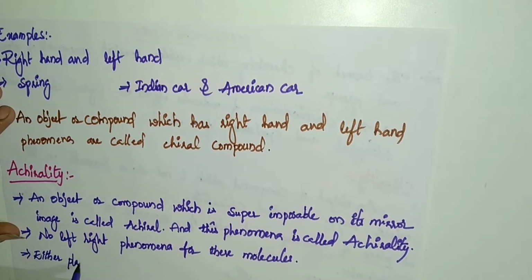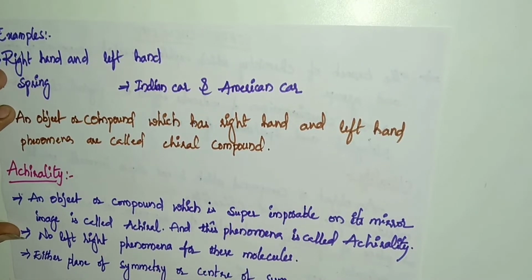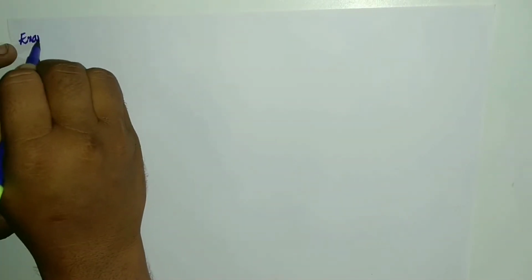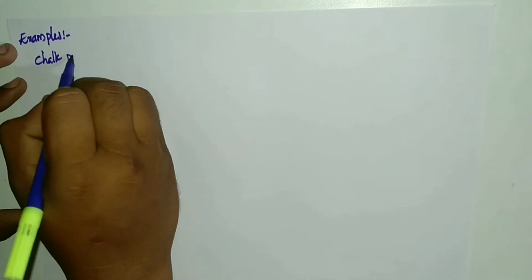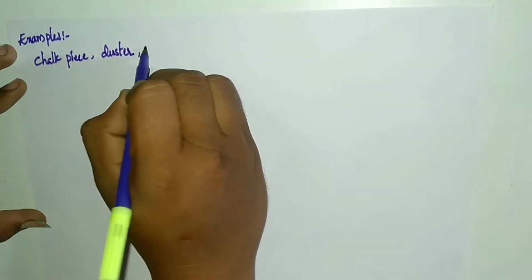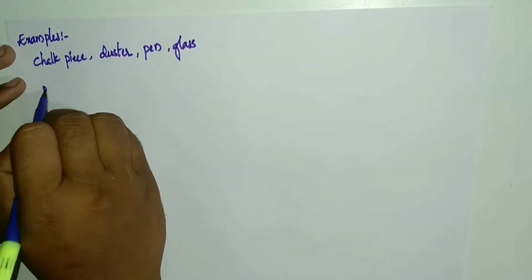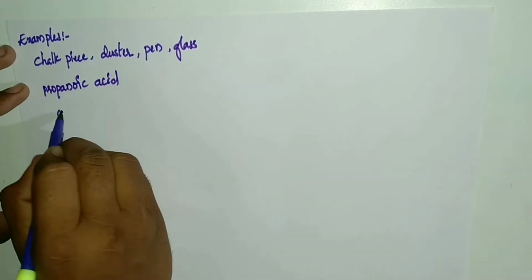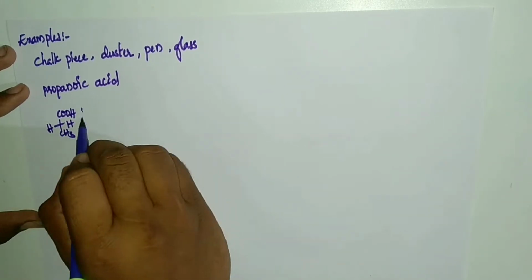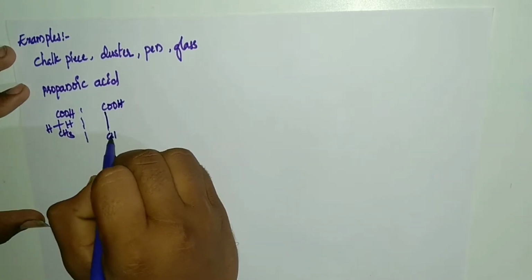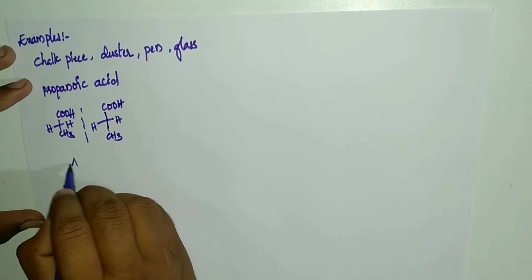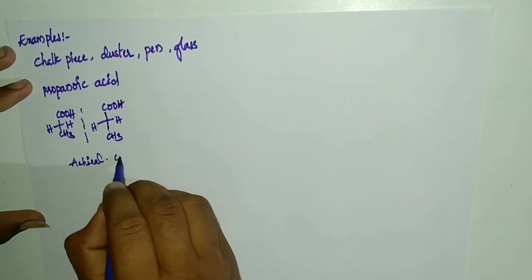And either a plane of symmetry or a center of symmetry is present in these molecules. Examples: chalk piece, duster, pen, glass, and propanoic acid. Here I am drawing propanoic acid, which is an achiral compound.